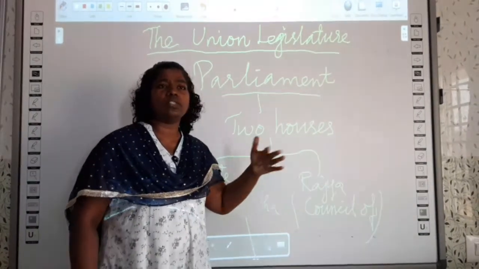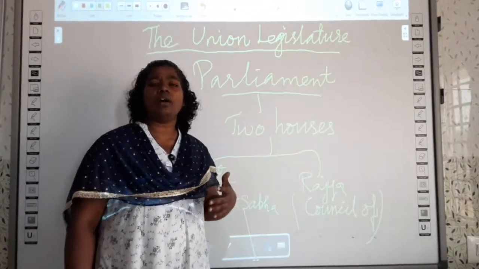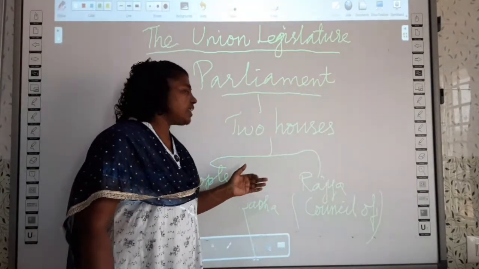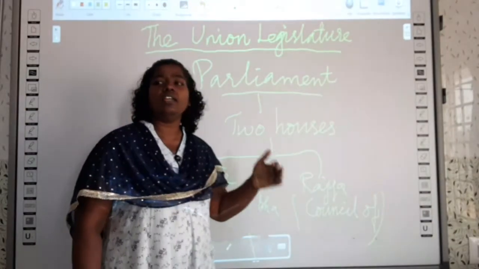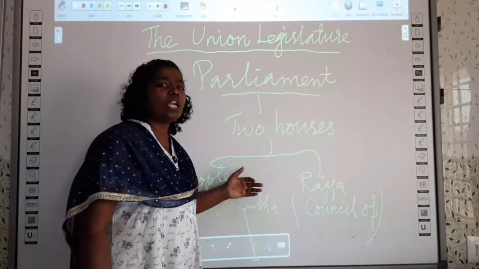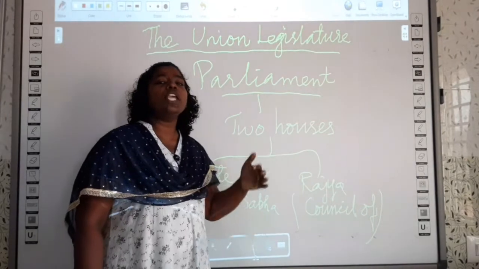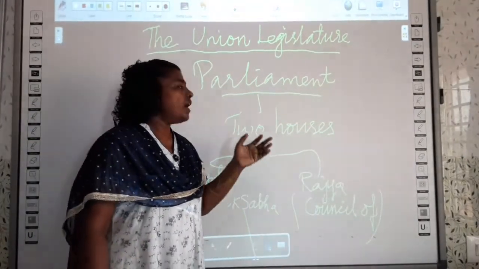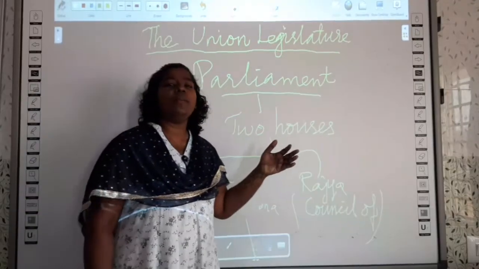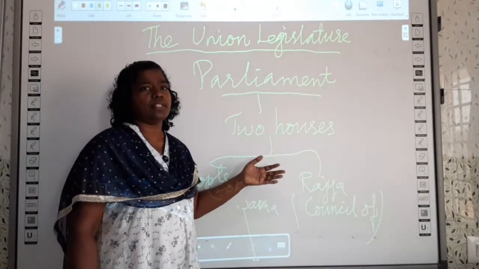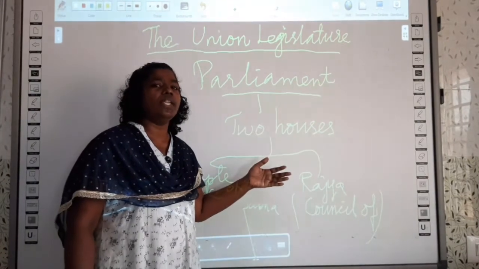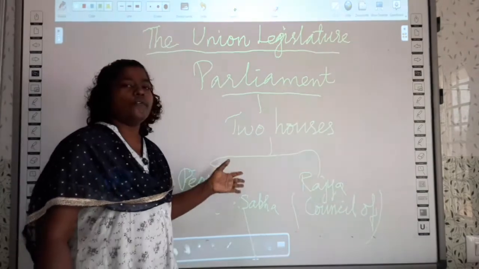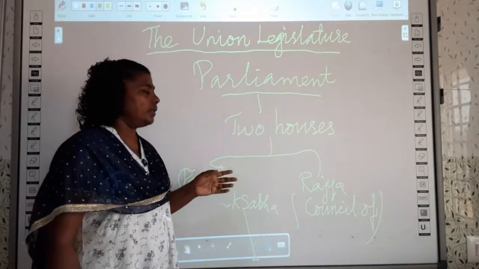It is the universal system adopted by countries all over the world. 530 members are elected through the secret ballot system and 20 members are elected from different union territories, and two members will be elected by the president from the Anglo-Indian community. So these are the members who make up the Lok Sabha.